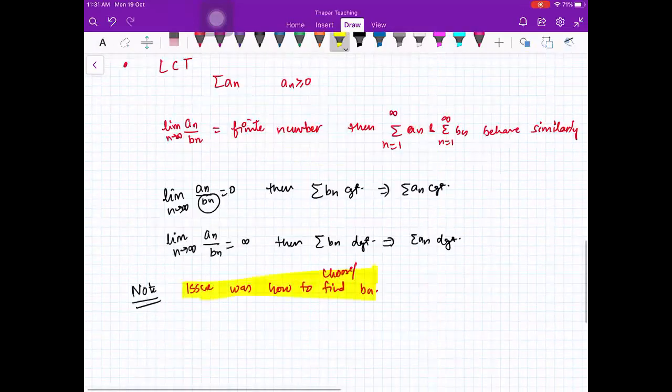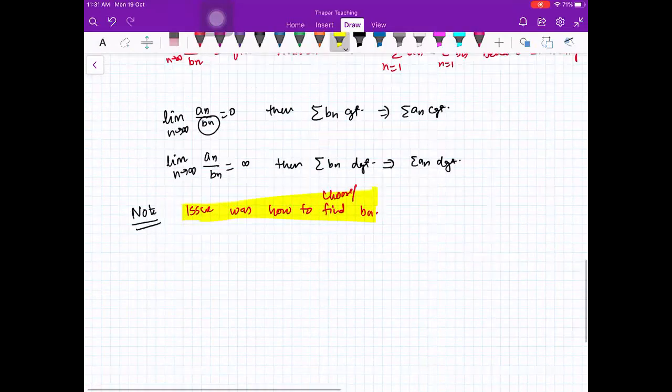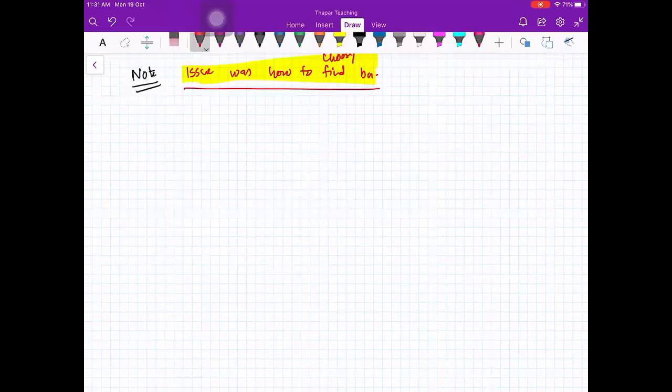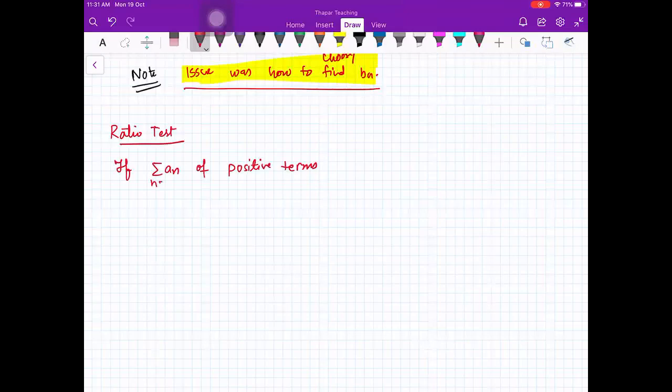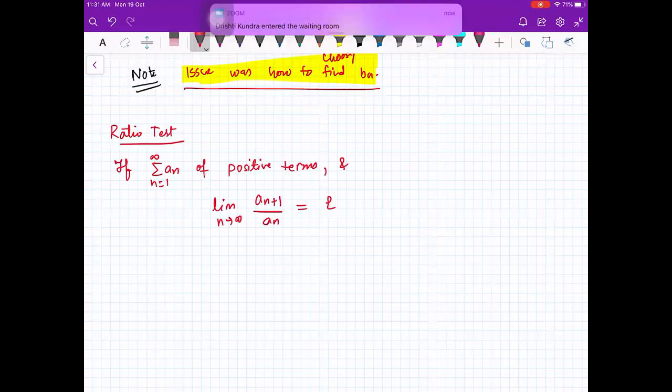Okay, so we are going to start with ratio test today. That is going to solve this issue, right? So let me write down what is ratio test. Again, this ratio test says that if you have a series of positive terms, so you have to be careful that you are applying all these tests when the series is of positive terms, and limit n going to infinity, an plus 1 upon an is something, say L.